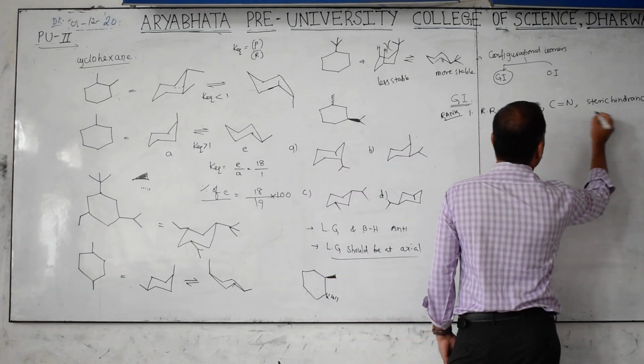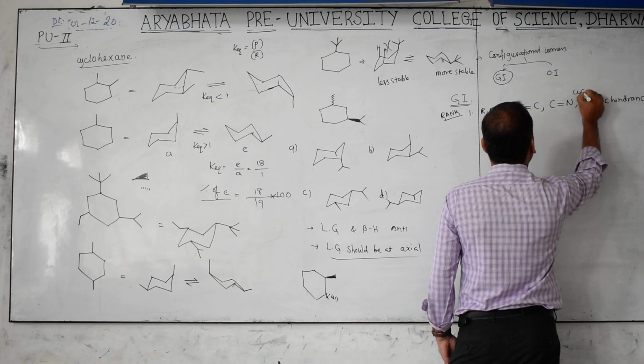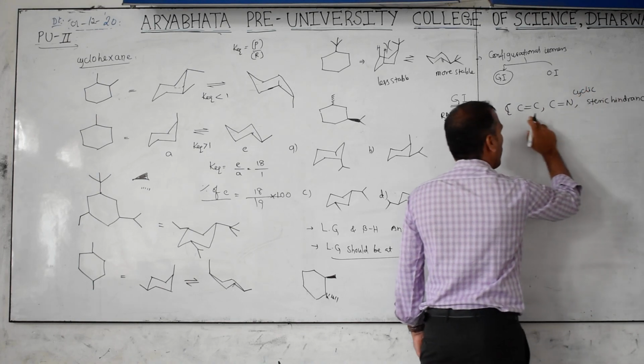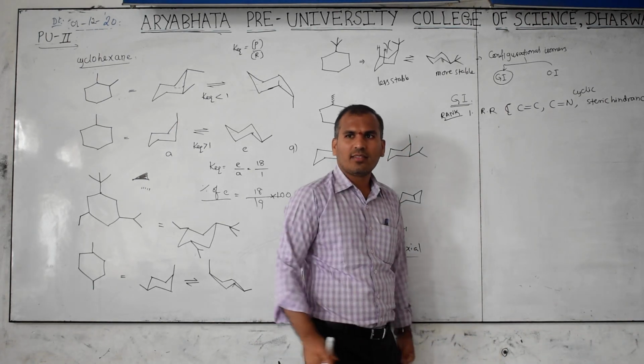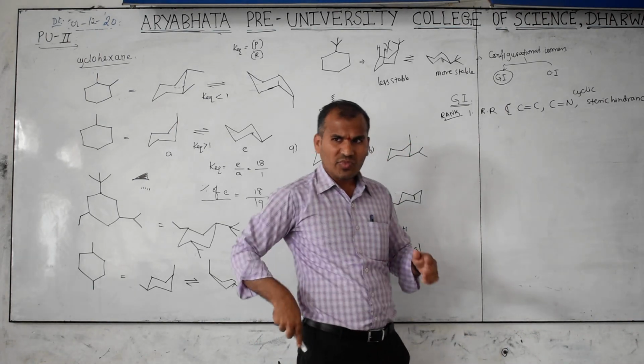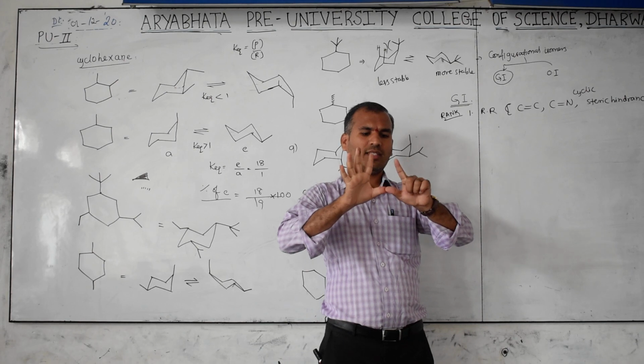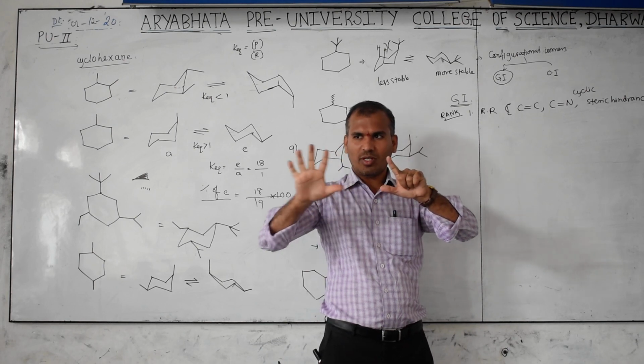Another one is cyclic also. I forgot it here, you can write cyclic. These are considered restricted rotation. Now consider this is a triangle, this is one bond.